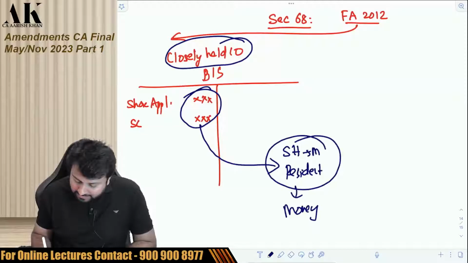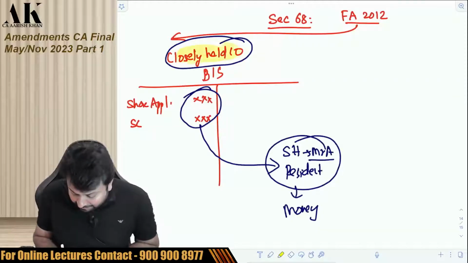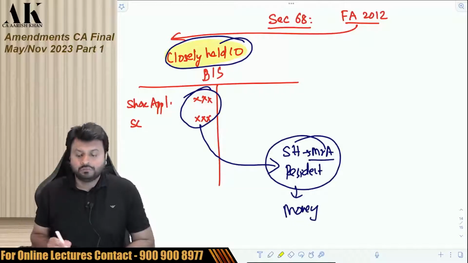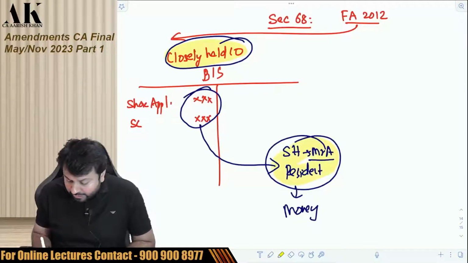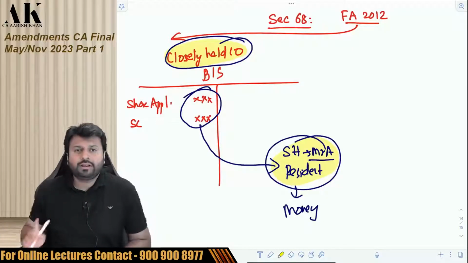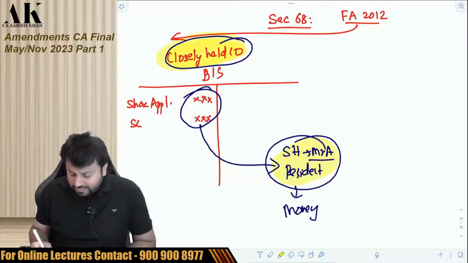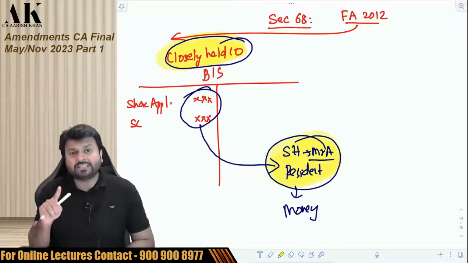Suppose the shareholder is Mr. A, a promoter, then it is the duty of the company to explain from where the shareholder, who is a resident, got the money. If the shareholder is non-resident, you are not supposed to explain. But if the shareholder is resident, it is the duty of the closely held company to explain the source in the hands of the shareholder also.